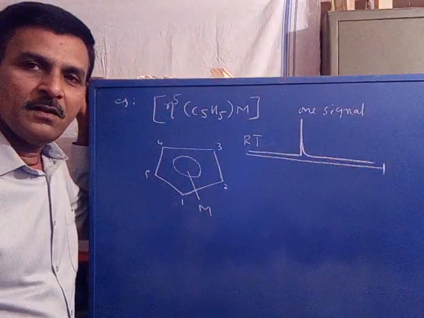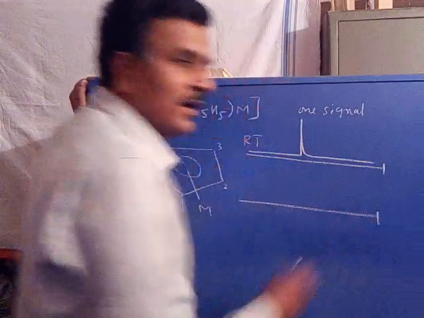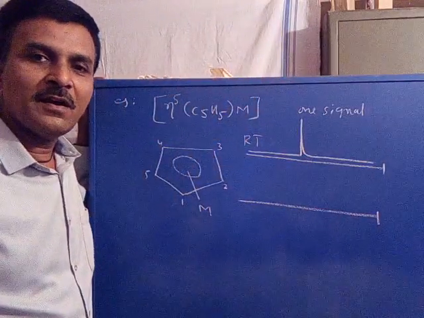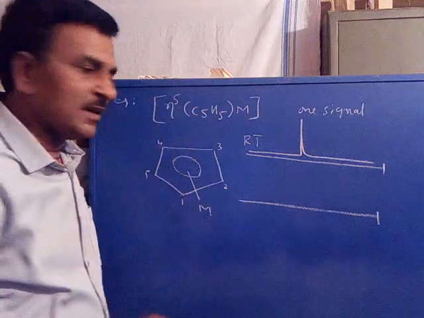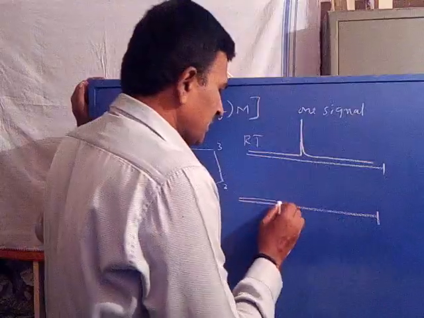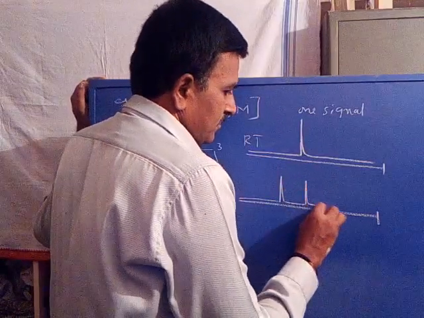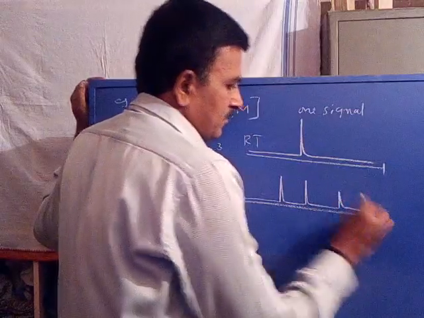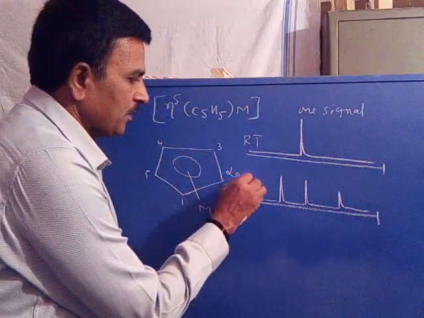The same molecule when recorded at lower temperature appears with 3 separate signals. Now there are 3 signals at low temperature.